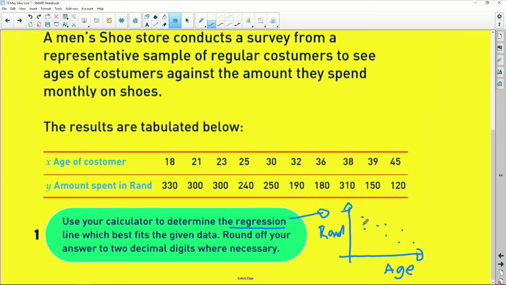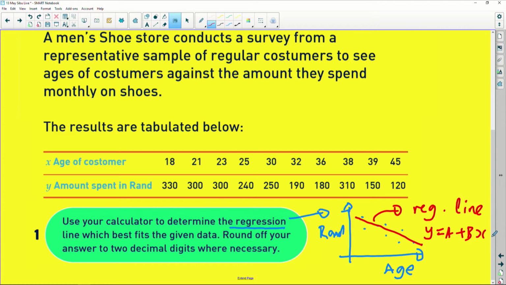However, we can try to forge some line here to best suit this data so that we can make sense of what the story is here. This is called the regression line, or the line of best fit. This regression line has a very nice equation. It's a straight line, so it has the equation y equals a plus bx.